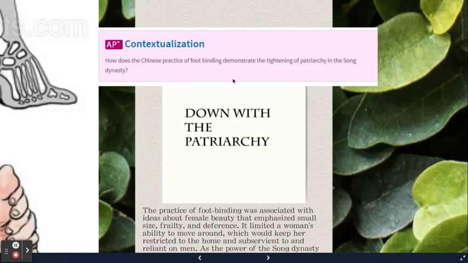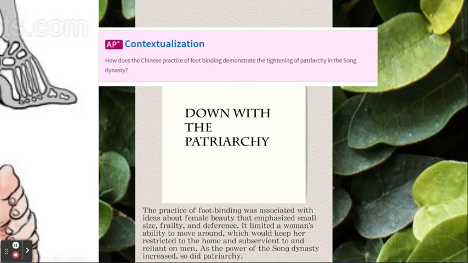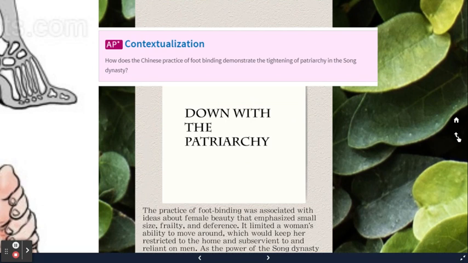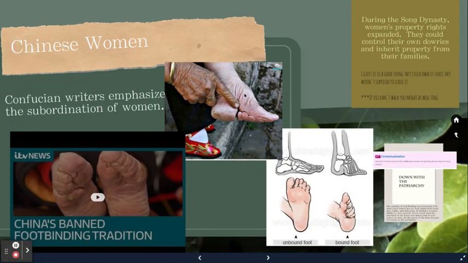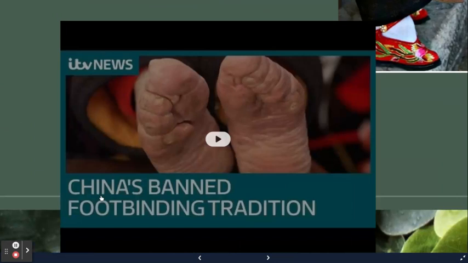So, how does China's practice of foot binding demonstrate the tightening patriarchy in the Song Dynasty? That's going to be where men are in control and keep control by keeping women at home.